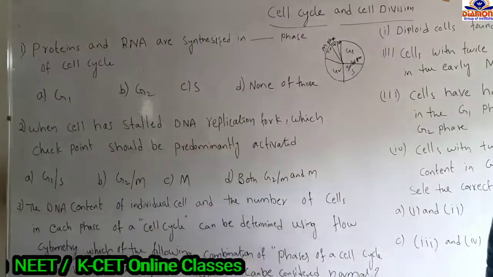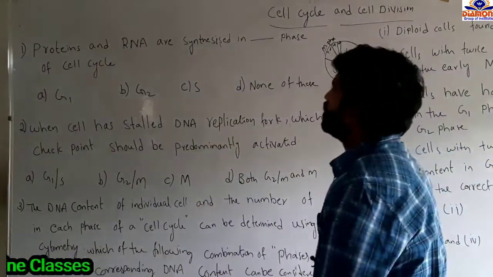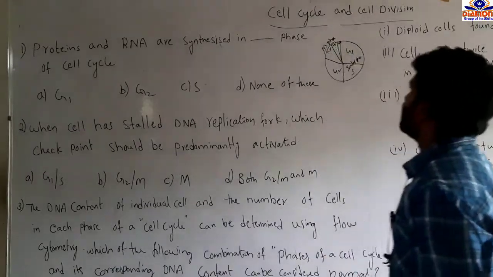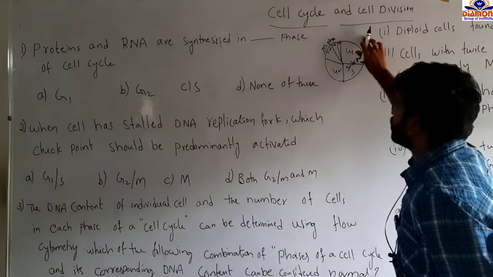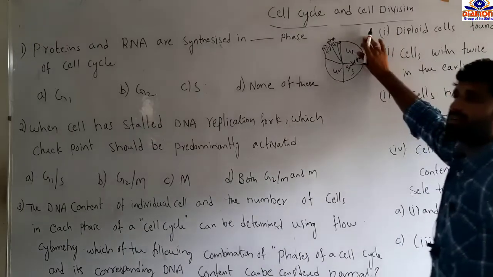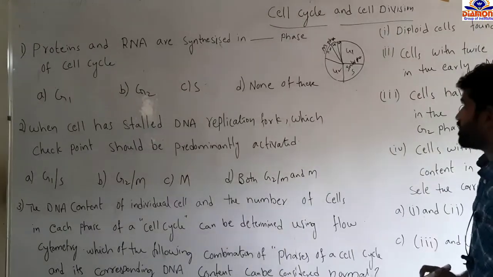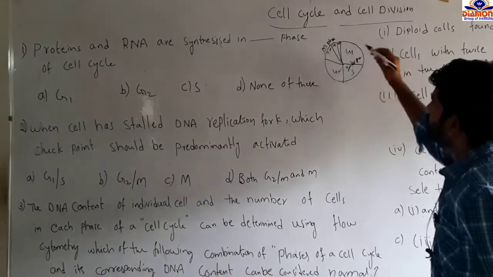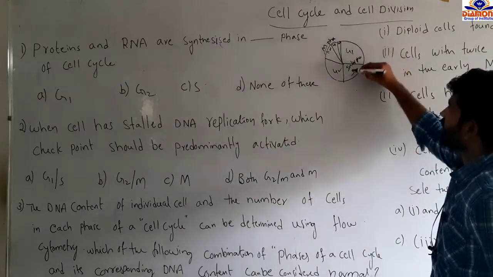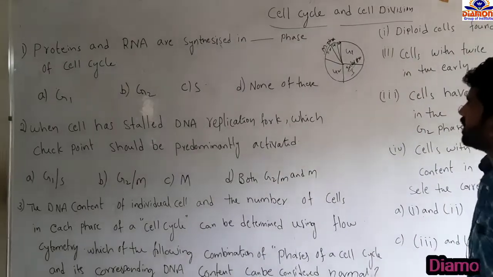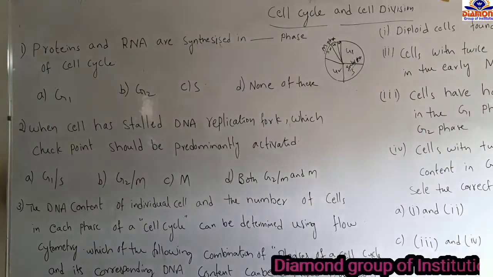But the question asked was proteins and RNA synthesized in which phase. So this is the complete cell cycle and cell division, leading to the formation of two daughter cells from the single parental cell. You can follow the two phases, the M phase and the interphase. Here the interphase is also called the resting phase. It contains three phases: G1, S and G2.